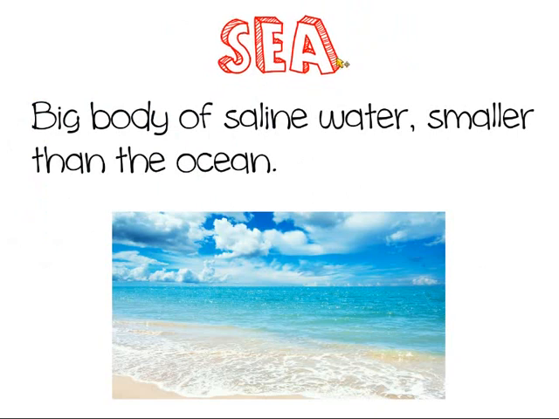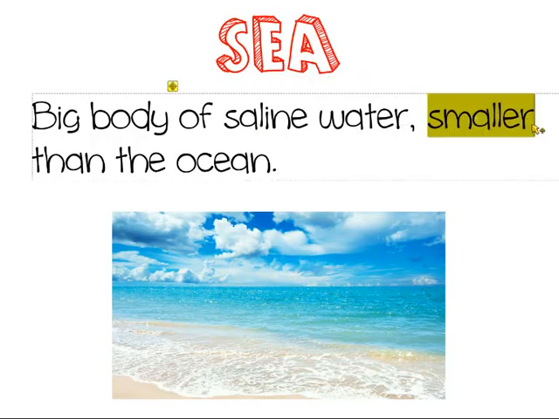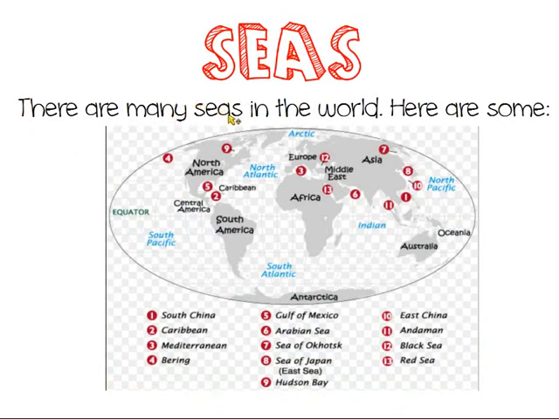And then we have the seas. Yeah, sea. What is a sea? It's a big body of saline water too, but it's smaller, yeah, smaller than the oceans. So seas are smaller than the oceans. Okay, and there are many seas in the world.